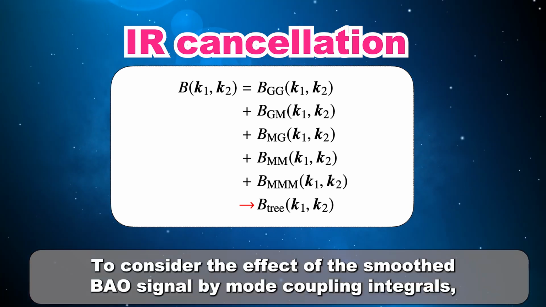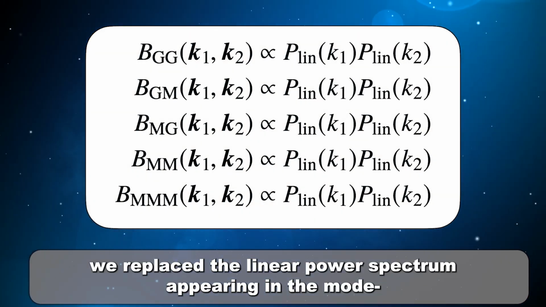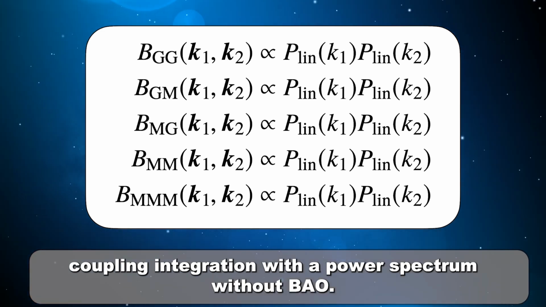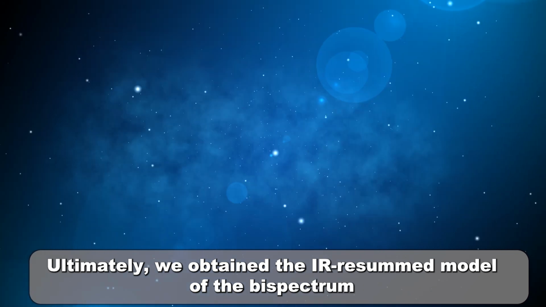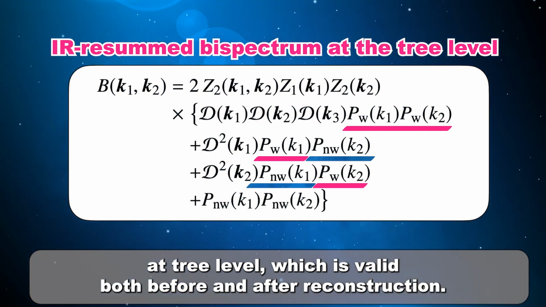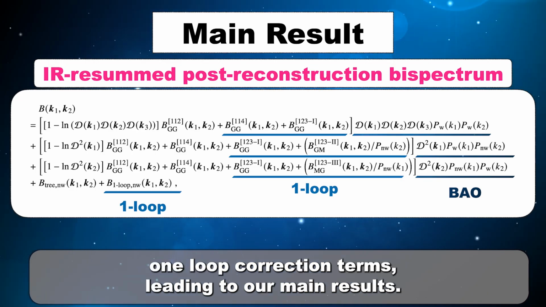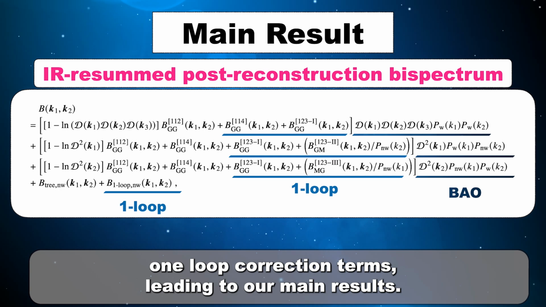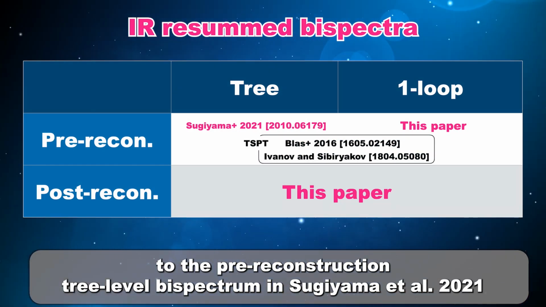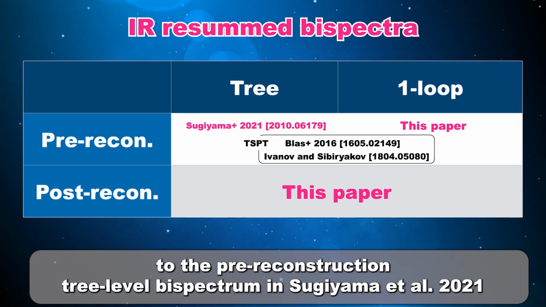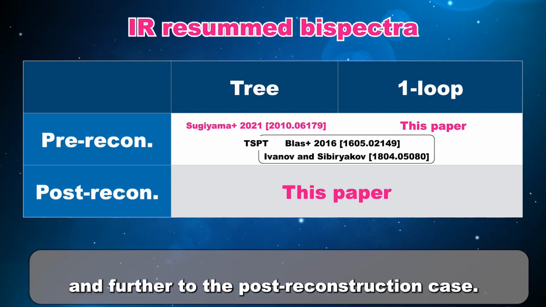To consider the effect of the smoothed BAO signal by mode coupling integrals, we replace the linear power spectrum appearing in the mode coupling integration with a power spectrum without BAO. Ultimately, we obtain the IR-resummed model of the bispectrum at tree level, which is valid both before and after reconstruction. Moreover, this approach can be extended to include one-loop correction terms, leading to our main results. The IR-resummation technique introduced here was applied to the pre-reconstruction tree-level bispectrum in Sugiyama et al., 2021. Our results extend it to include one-loop correction terms and further to the post-reconstruction case.